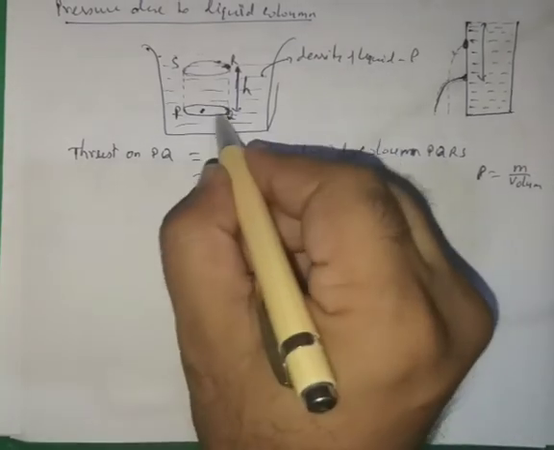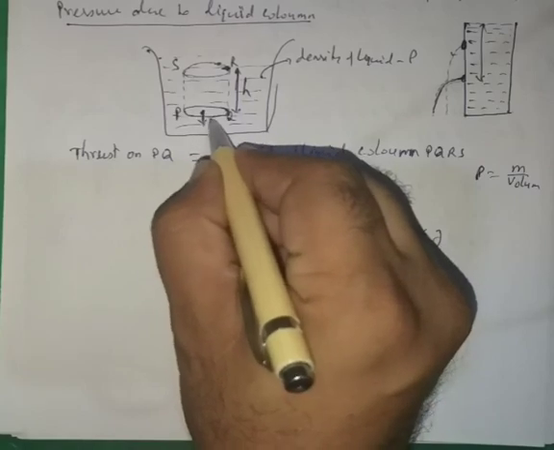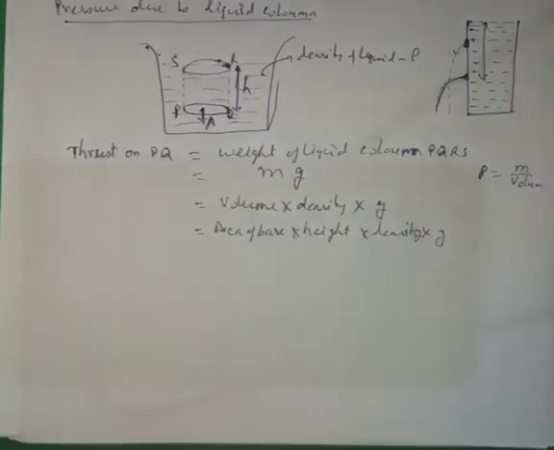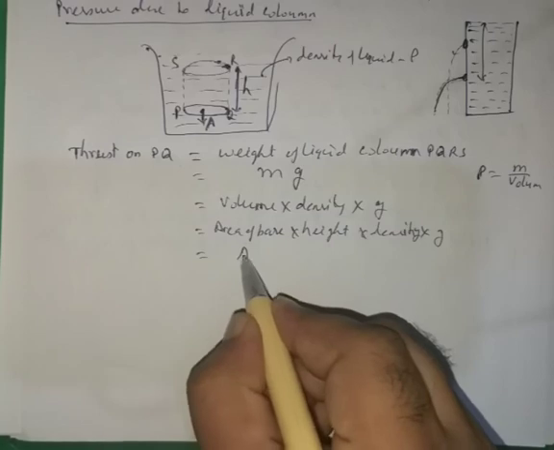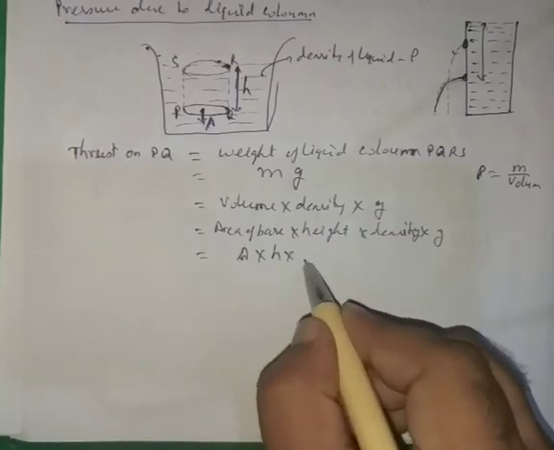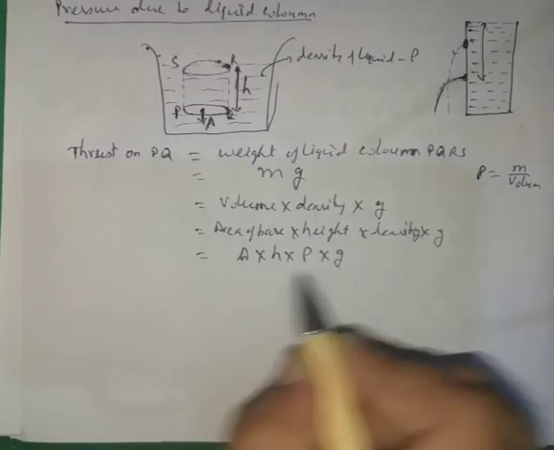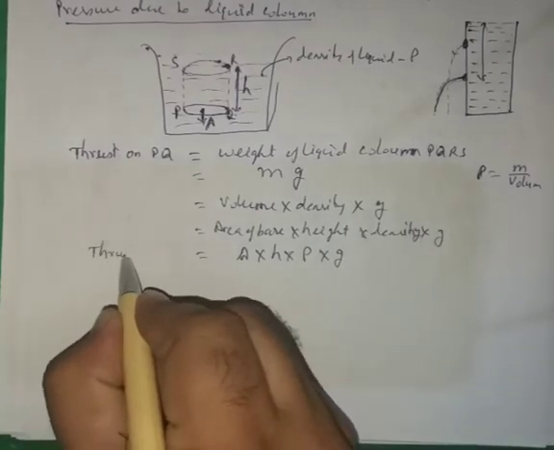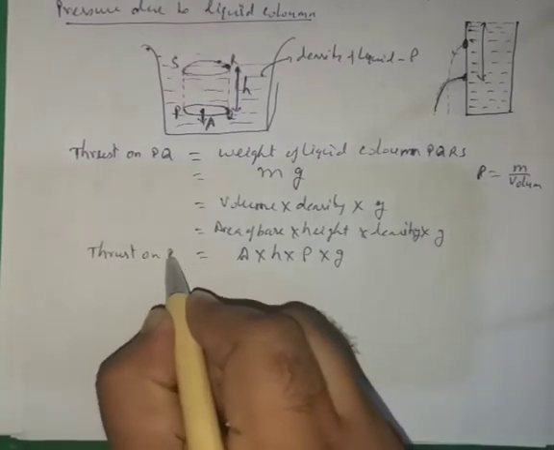Let us say that the area of this surface PQ is A, and then height is h, density is rho, and multiply g. So this is the total thrust on the surface PQ.